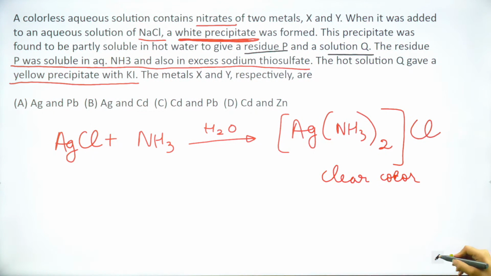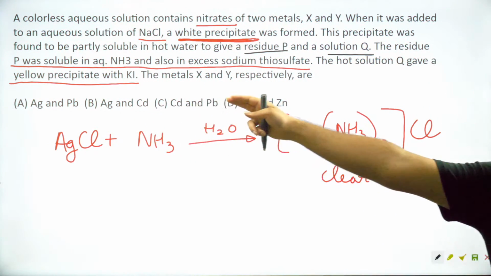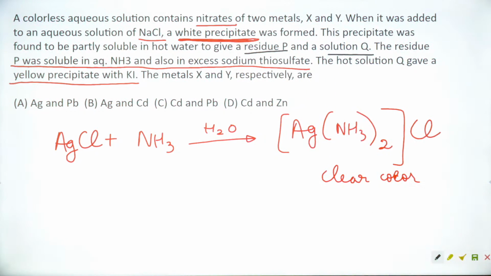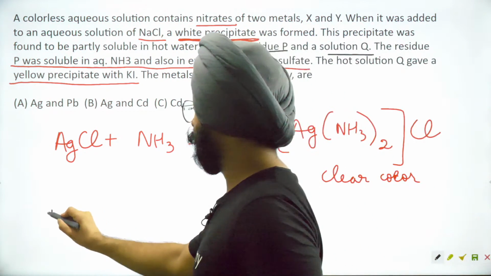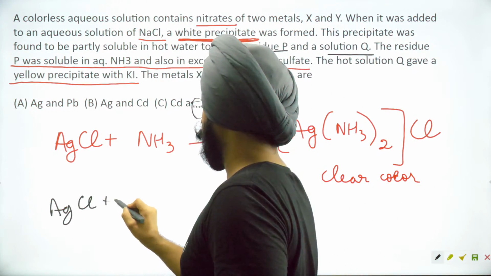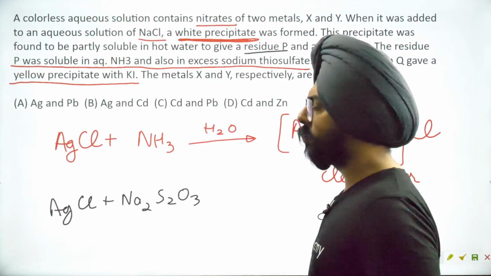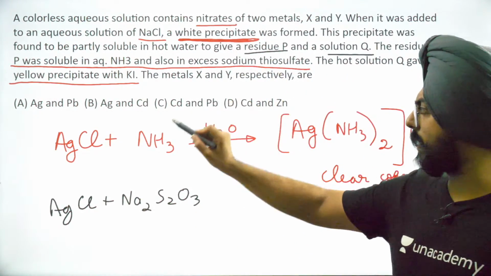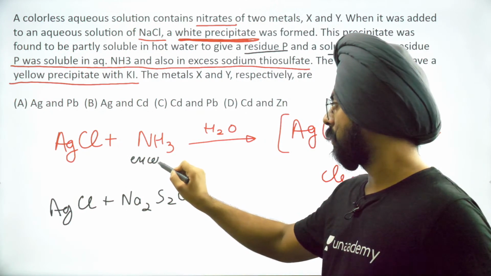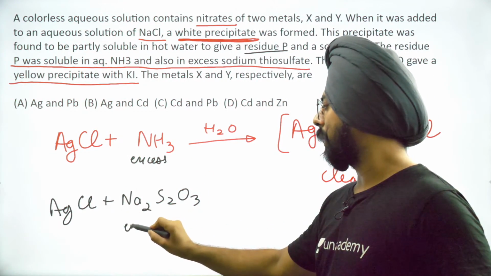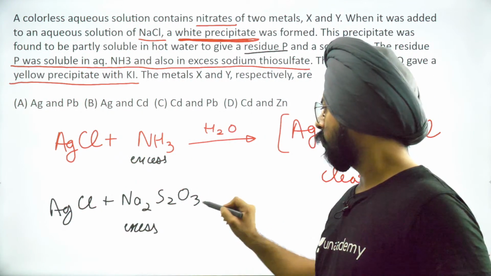Fine. The next reaction that we have to make is of AgCl with sodium thiosulfate, Na2S2O3. And again we are taking this in excess, and this is also in excess. So what's going to happen over here?